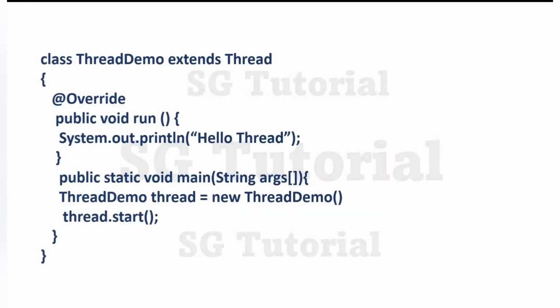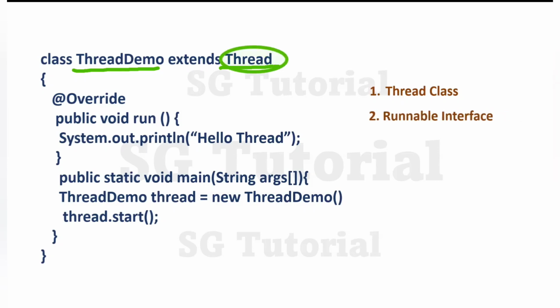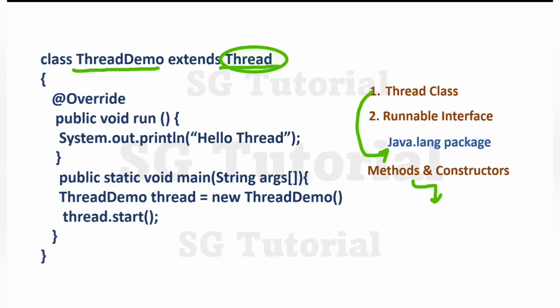For that, here I have created a class called ThreadDemo and extended the Thread class, because in Java we can create a thread in two ways: by extending the Thread class and by implementing the Runnable interface. Here I have extended the Thread class. The Thread class is a predefined class available in the java.lang package, having some constructors and methods. Some basic methods are the start method, run method, sleep method, wait method and so on. I will list out all the methods in an upcoming tutorial.